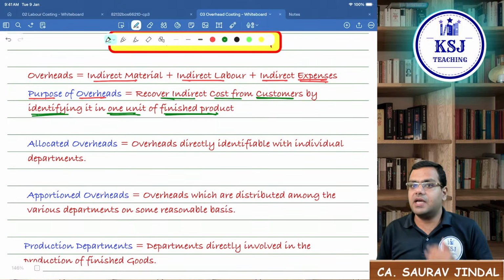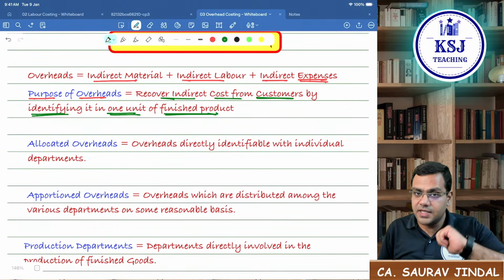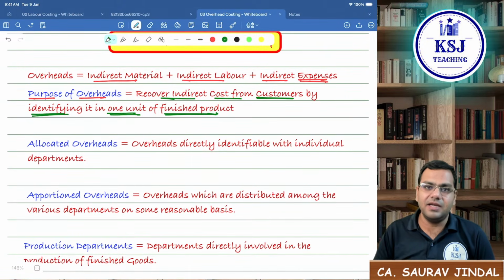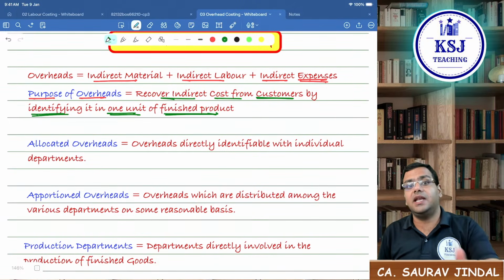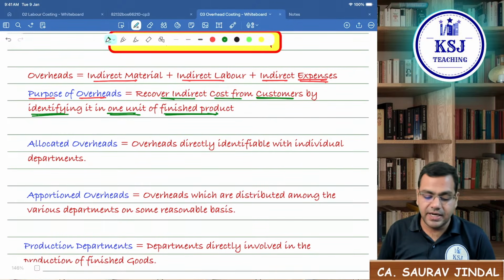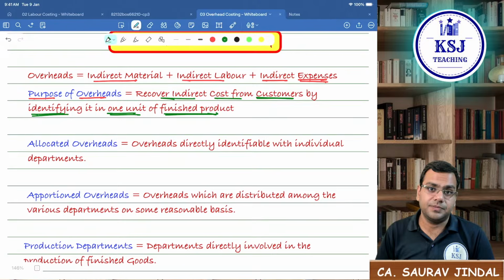But we are saying indirect cost is what, sir? Indirect cost is the cost which cannot be identified in the one unit of the finished product, isn't it? So how to recover it from the customer? Until and unless you make that cost identify in one unit that you are selling to the customer, you will not be able to recover the cost, right? So the purpose here is how to recover that cost.